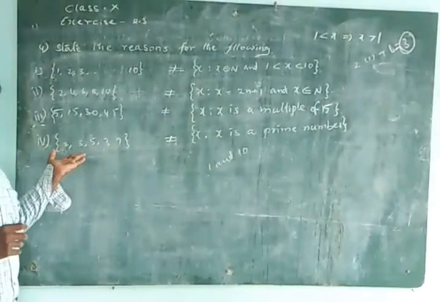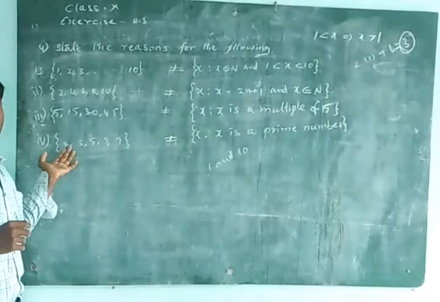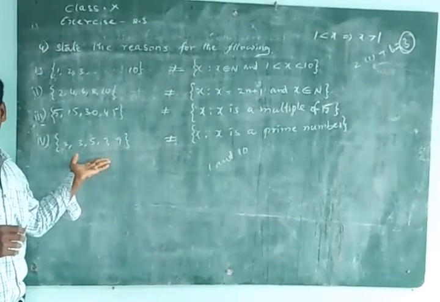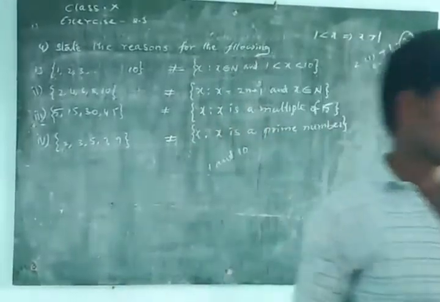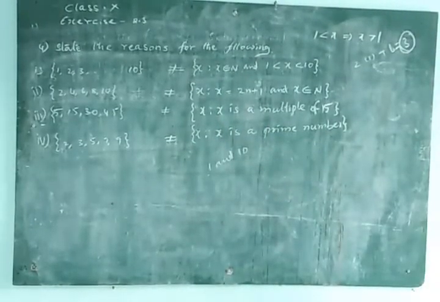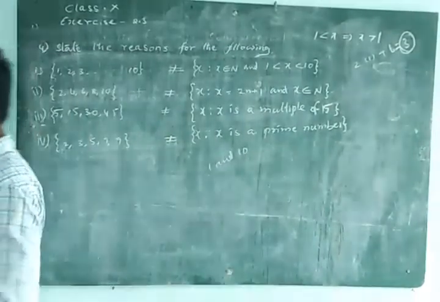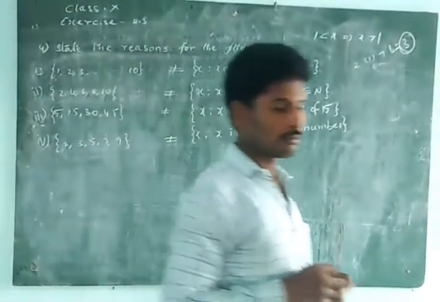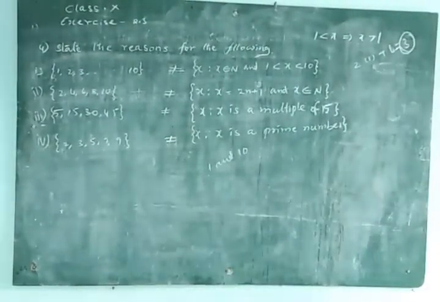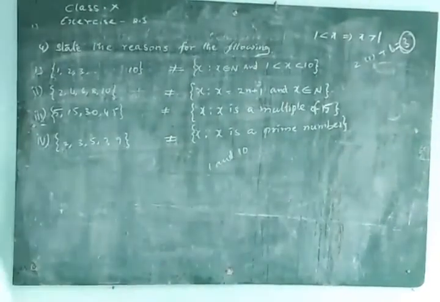Same. Next question also. What is the difference here? Here 5 numbers are given. But what is here? Find out the difference. 9 is not a prime number, right? So that's why you can write down in LHS: 9 is not a prime number. Leave it, not a problem. Okay.